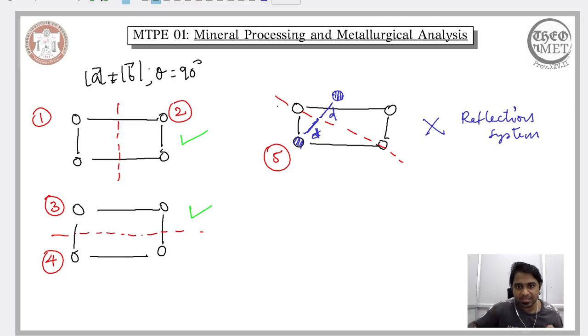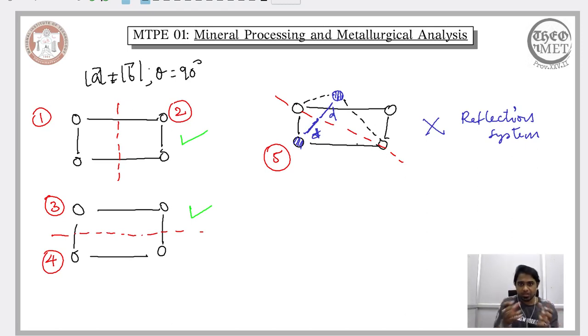However, when you place the mirror along the diagonal, you will notice that the atom or the entity here will not exhibit a reflection symmetry, because the reflection of this atom here will not coincide with the position of the atom here. It rather produces a different position. And if you use the vectors that we know and relate the position that we get from reflection, you would have a different configuration to the unit mesh.